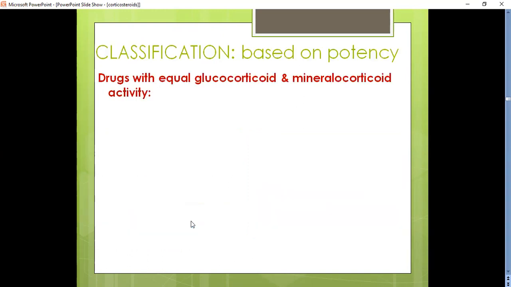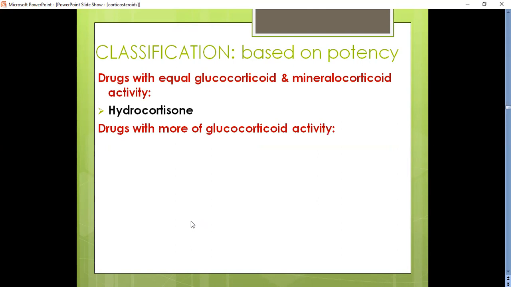So, coming to the classification of steroids based on their potency, we have drugs with equal glucocorticoid and mineralocorticoid activity. They are hydrocortisone. Whereas certain drugs have a higher glucocorticoid activity compared to mineralocorticoid.